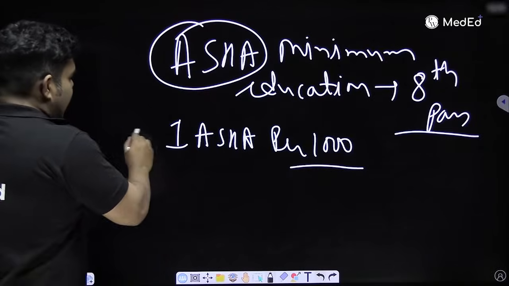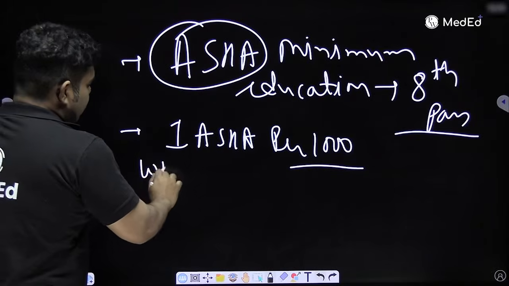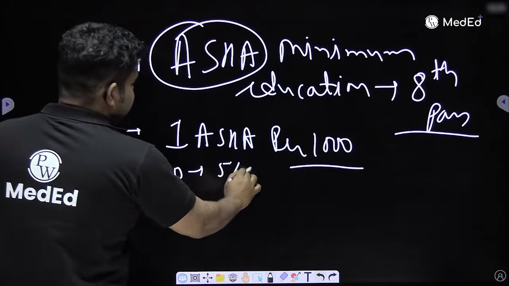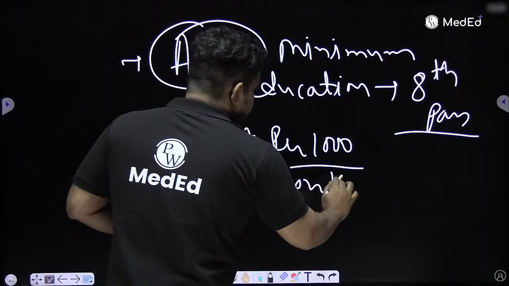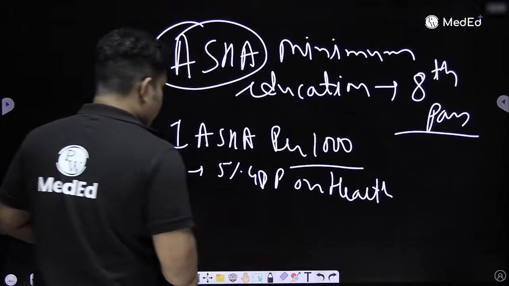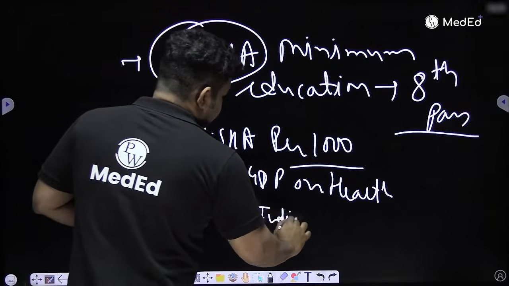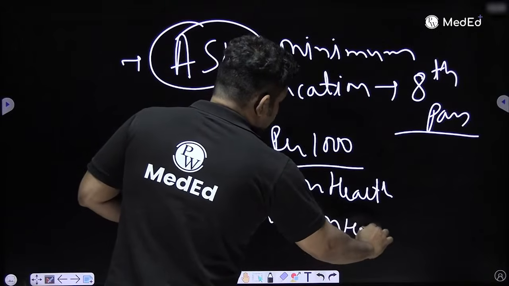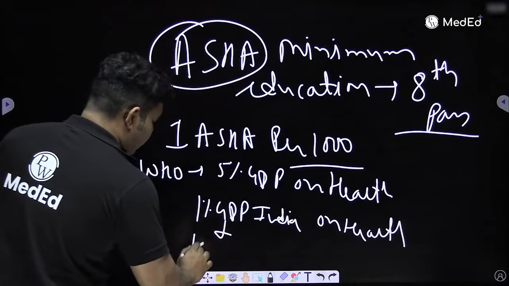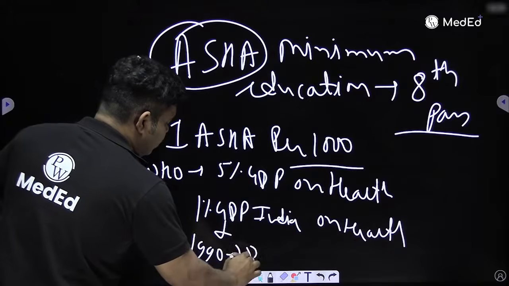So this is there. And how much money should be spent on health? WHO says 5% GDP should be spent on health. But how much is the Government of India giving on health? India gives 1% GDP on health. And this money which India is giving on health has been the same from 1990 till 2026.